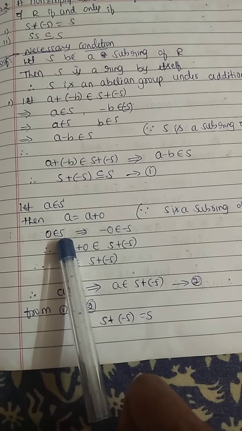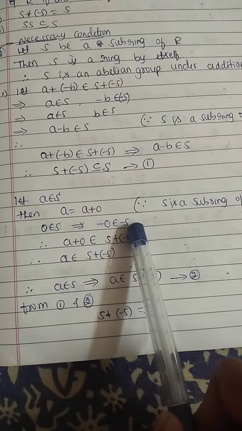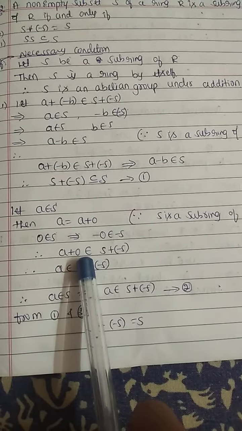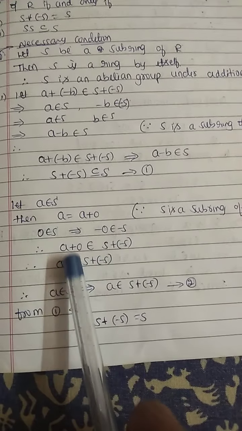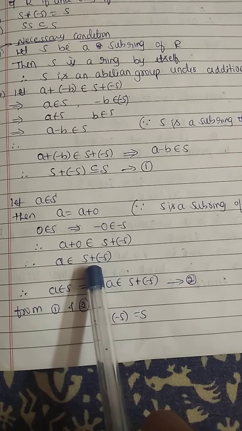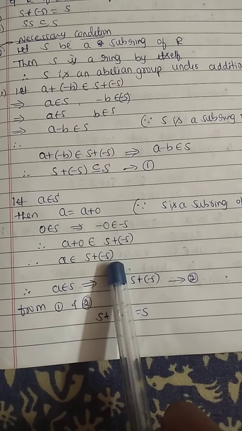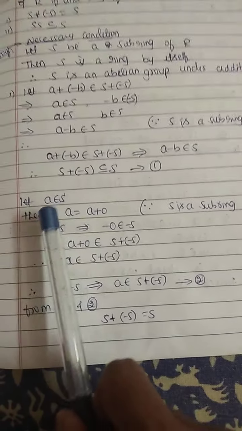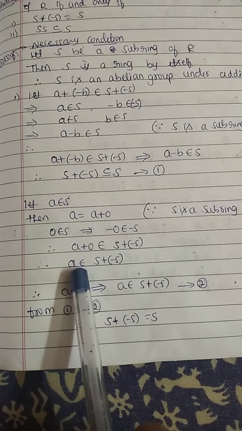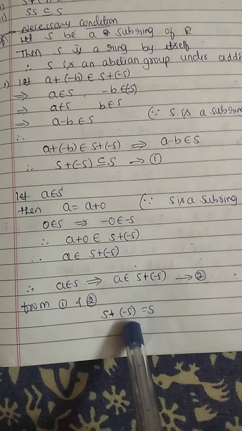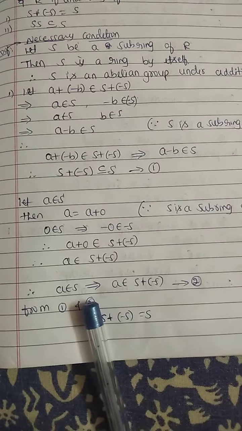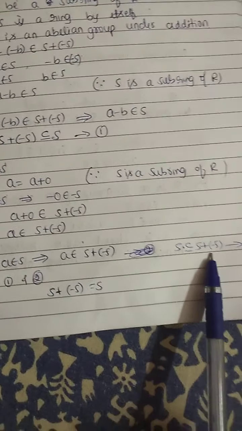This implies 0 belongs to S, minus 0 belongs to minus S, so A plus 0 belongs to S plus of minus S. That is, A plus 0 is nothing but A, so A belongs to S plus of minus S. Here we have taken A belongs to S and we got A belongs to S plus of minus S. Therefore, S is contained in S plus of minus S. Equation number 2.